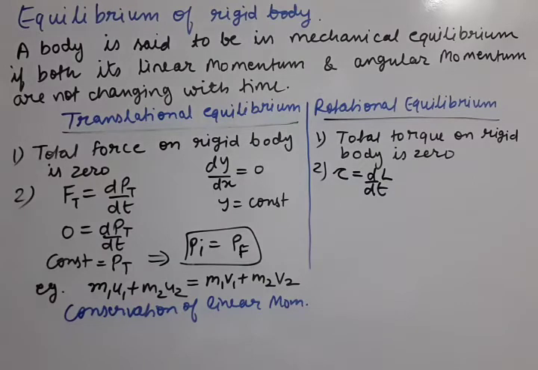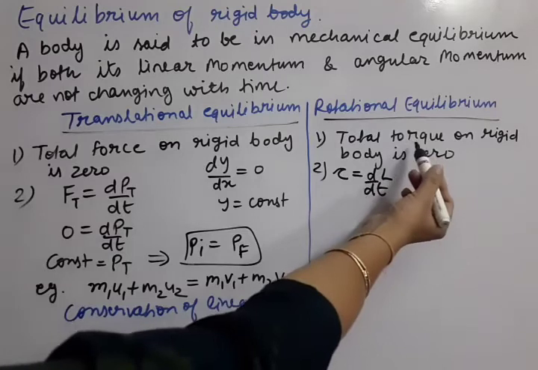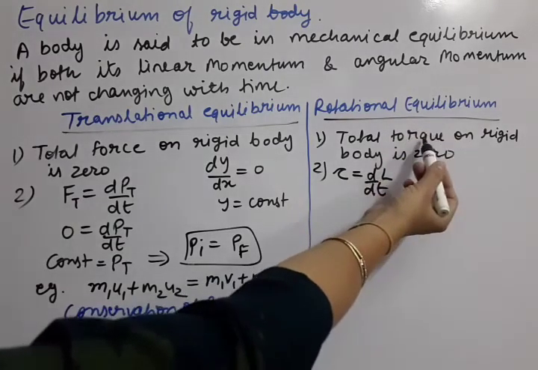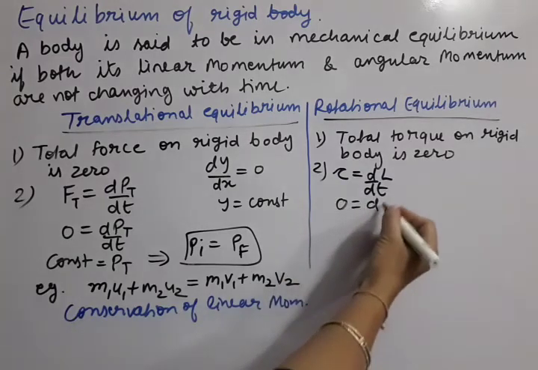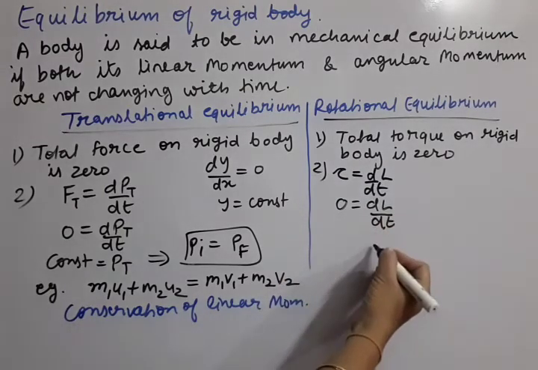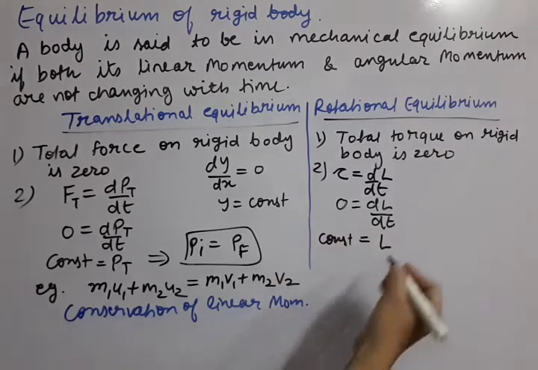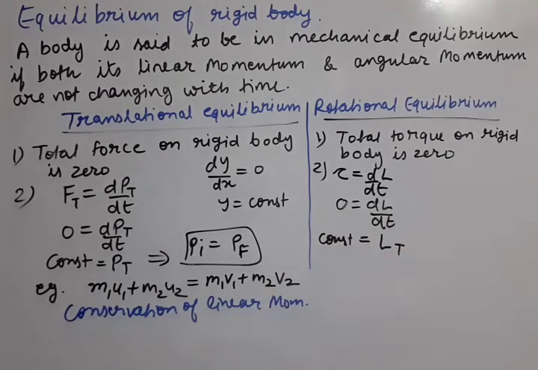So torque equal to dL by dt is the formula which we are going to use. Now for rotational equilibrium, total torque should be 0. So dL by dt we have to equate to 0. This says that L should be constant, the total L of the body.